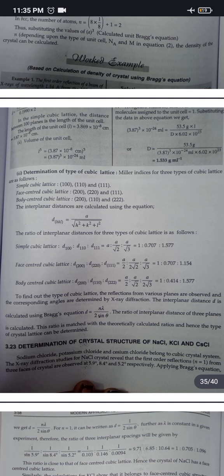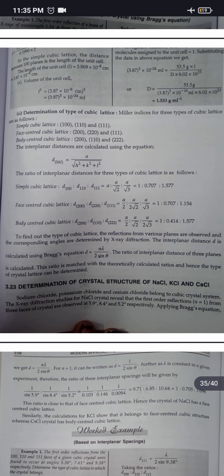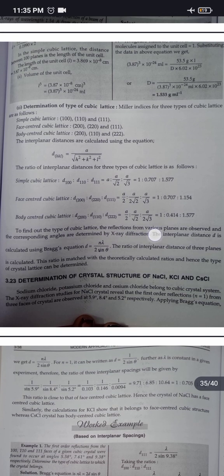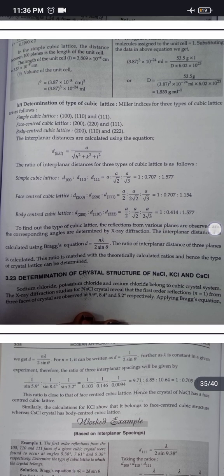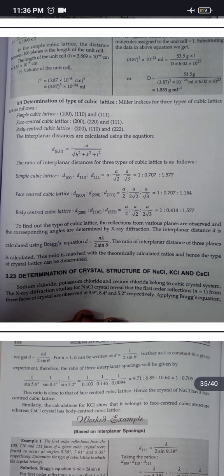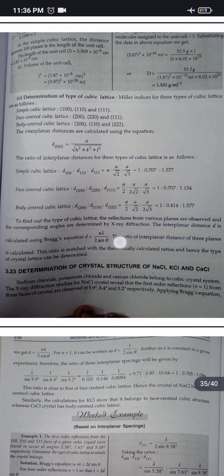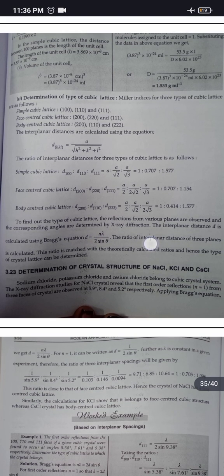For the body-centered cubic system, what will the ratio be? 1 : 0.414 : 0.577. To find out the type of cubic lattice, the reflections from various planes are observed and the corresponding angles are determined by X-ray diffraction. The interplanar distance d is calculated using Bragg's equation: d equals n lambda upon 2 sin theta.